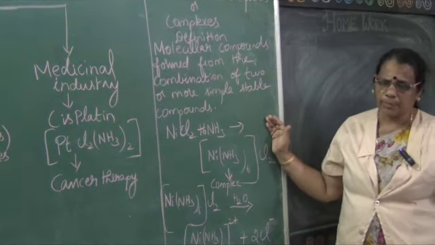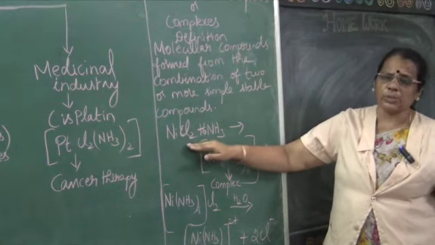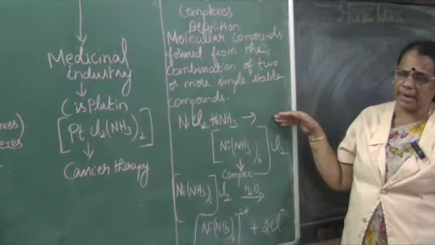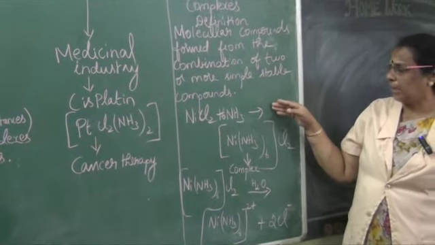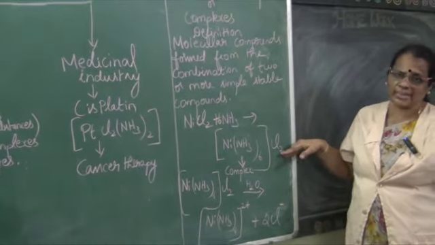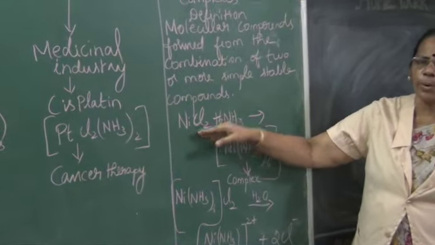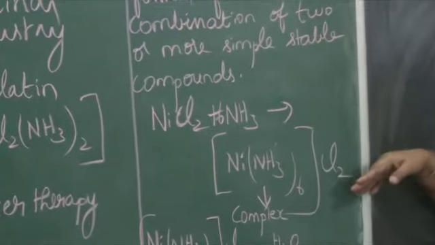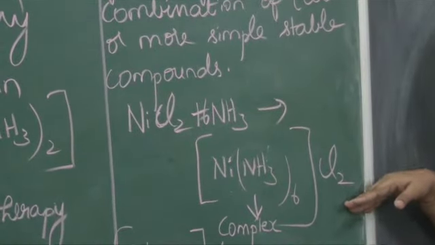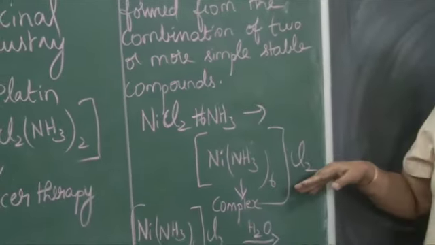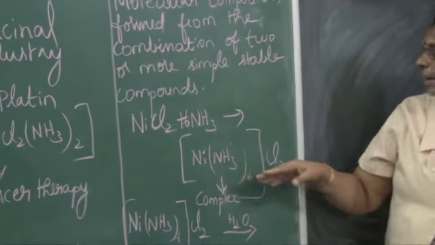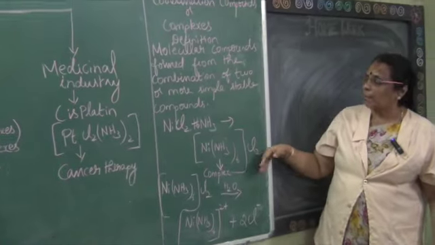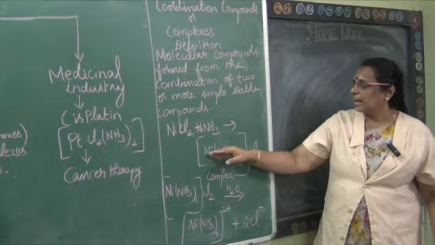For example, nickel chloride is one compound. Another compound is ammonia. When these two are combined, nickel chloride and ammonia combine to give a complex. Nickel chloride is a compound, ammonia is also another compound. Both are combined together, and we get a complex compound or coordination compound, hexamine nickel 2 chloride. So, the complex formed here is hexamine nickel chloride.